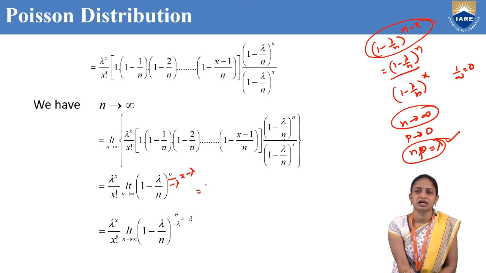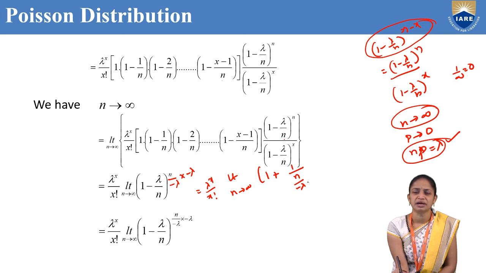Now this will be converted to lambda power x by x factorial into the limit n tends to infinity of 1 plus 1 by (n by minus lambda), whole power (n by minus lambda), into minus lambda.